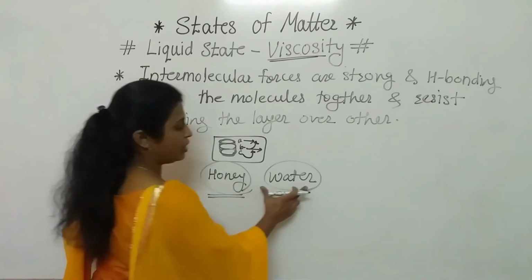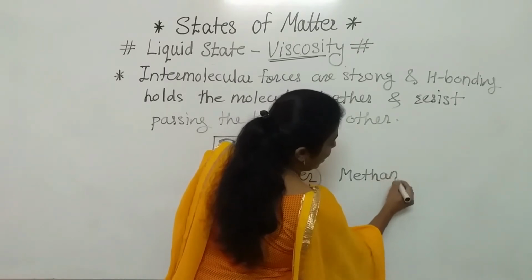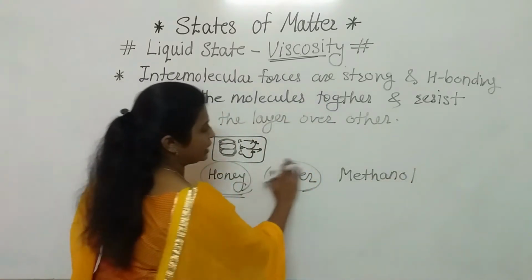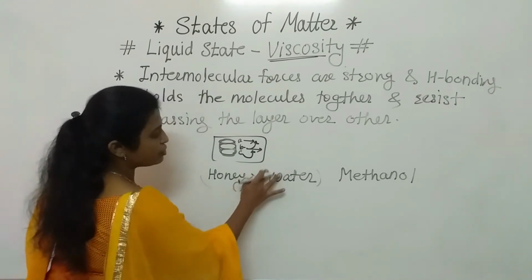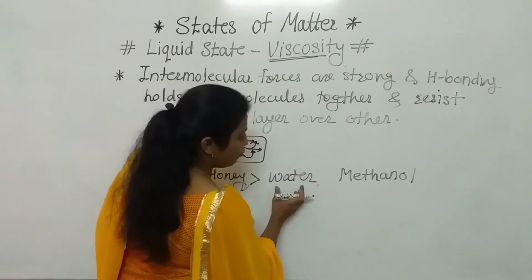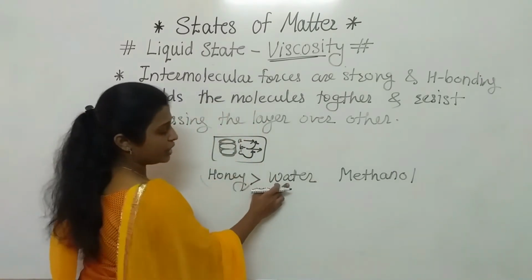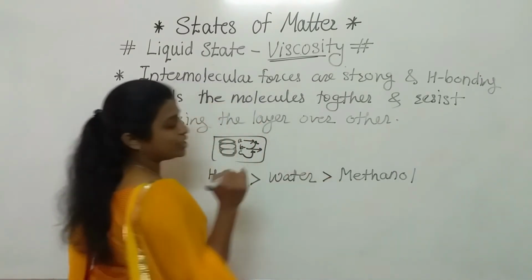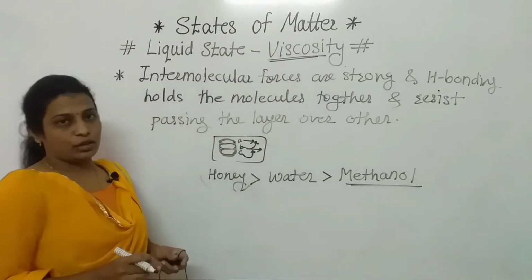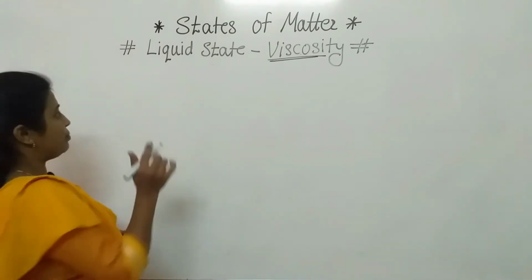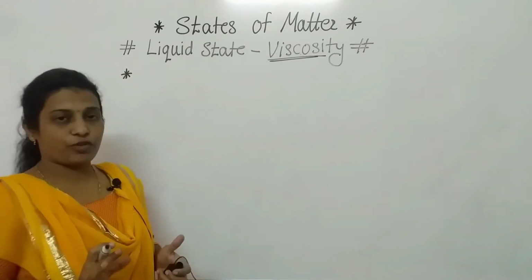Now if we compare water and methanol, in this case, honey is more viscous, but in case of water and methanol, because of the presence of hydrogen bonding, water is more viscous than methanol, that is the alcohol. Clear to everyone?